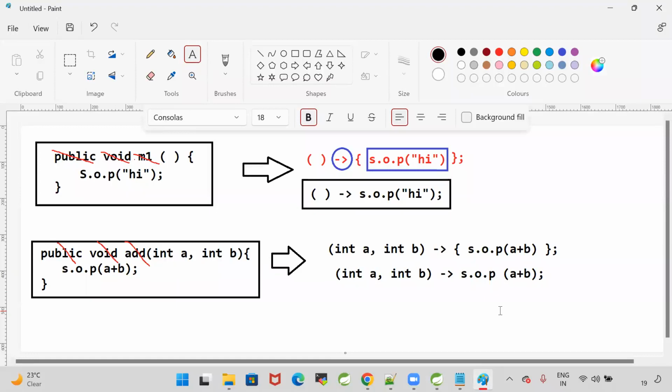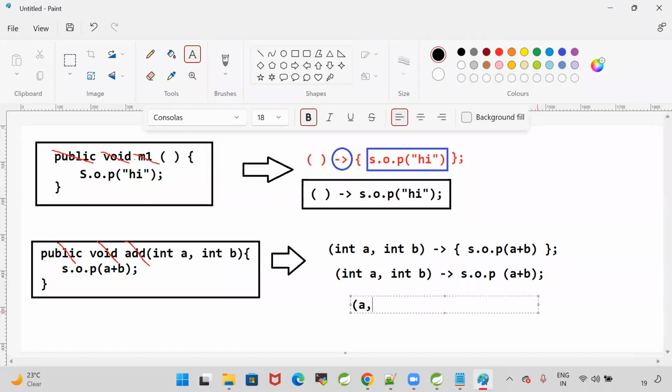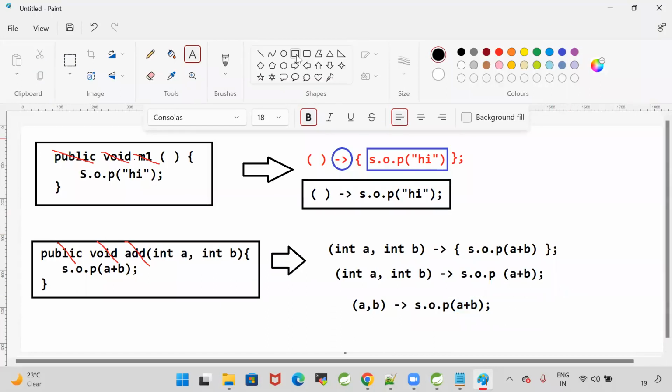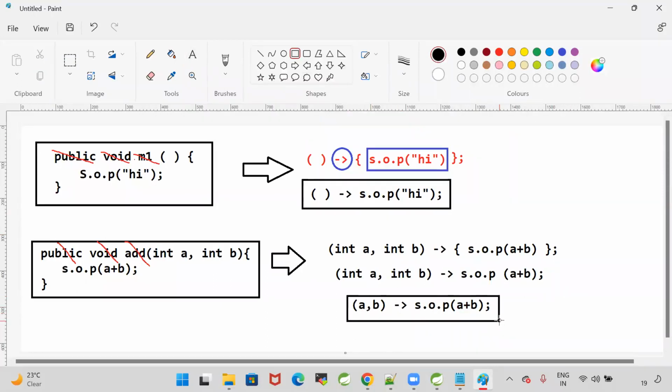Now here guys, whenever you are passing parameters for the lambda, specifying the data type is also optional. A comma b, simply you can take System.out.println of a plus b. Based on the values that you are supplying, lambda will understand what the data type is. If you pass int values, it will perform the sum. If you pass string values, it will perform concatenation. So this is the simplest form of the lambda, equivalent to the add method.